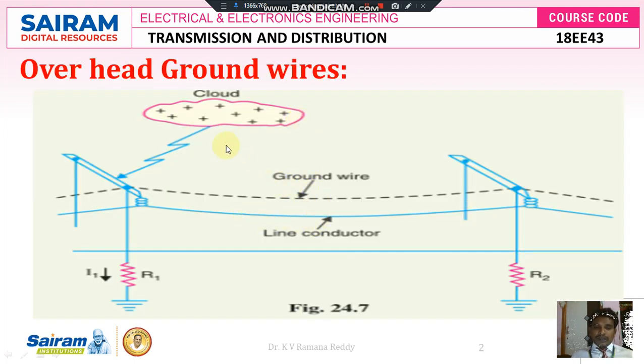So the lightning stroke current is caught by the ground wire instead of the line conductor. Thereby we protect our system from the discharge of heavy current due to lightning strokes, and the current is surged towards the ground with the proper earthing at every successive pole.